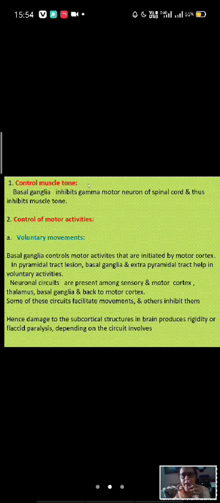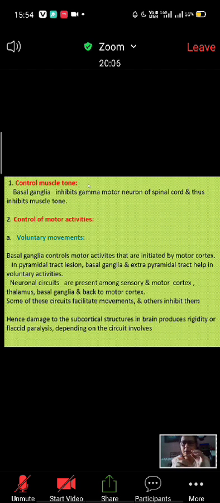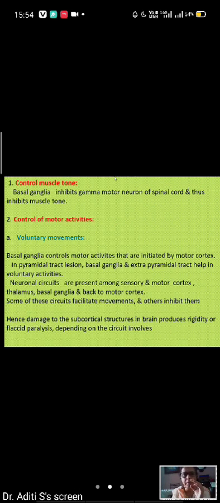This circuit actually controls the lower motor neuron to control muscle tone. So in case of pyramidal tract lesion, when paralysis occurs in the muscle, some of the muscle movements are performed by these extrapyramidal fibers which come from the basal ganglia and thalamus.